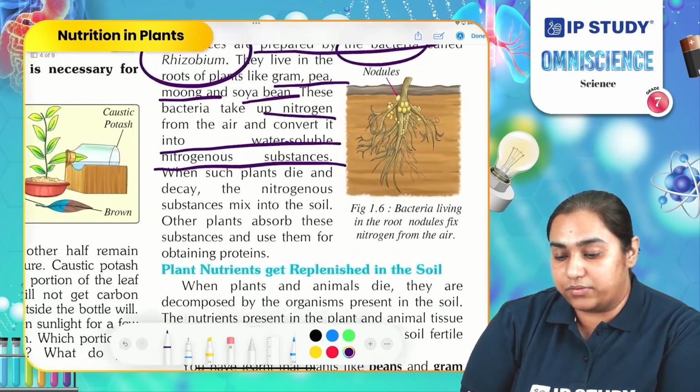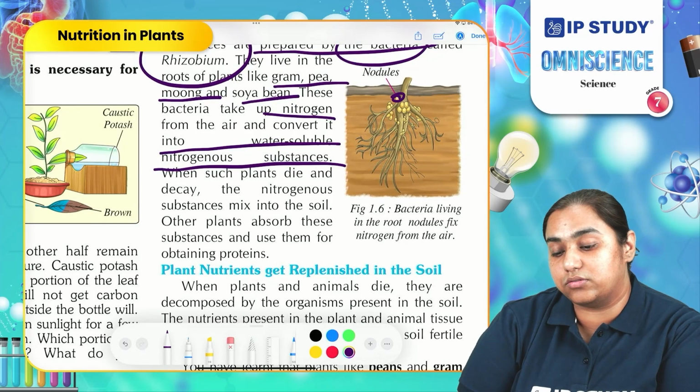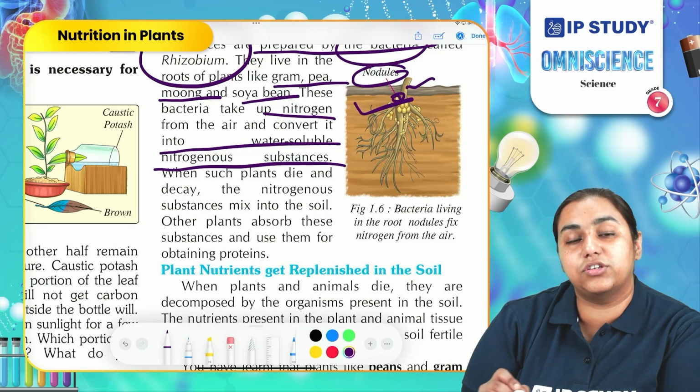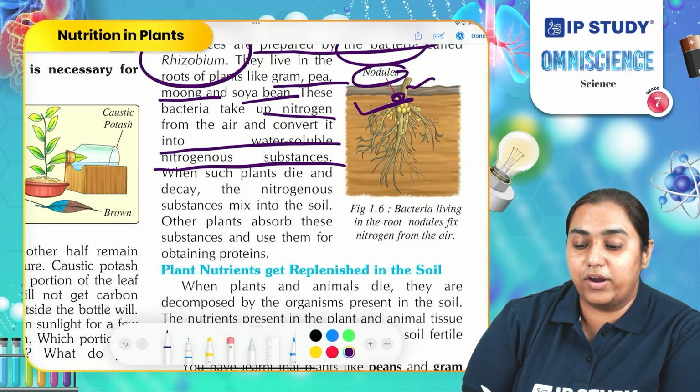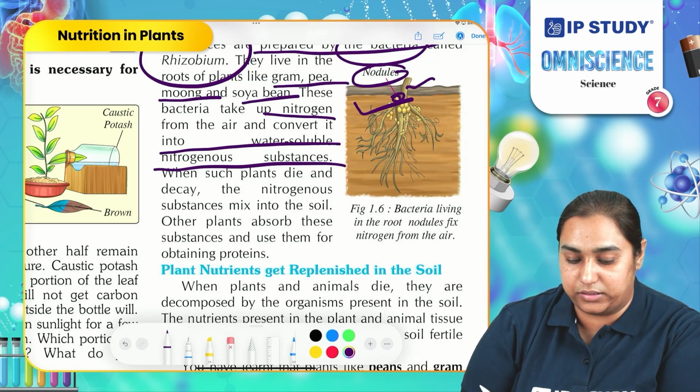If you observe this image, you can see these small circular structures present on the roots. These structures are called nodules. In these nodules, rhizobium bacteria are present. They live there. They get nutrition from the plants, and in return they supply nitrogen to the plants. So it's a mutually beneficial relationship between bacteria and plant.